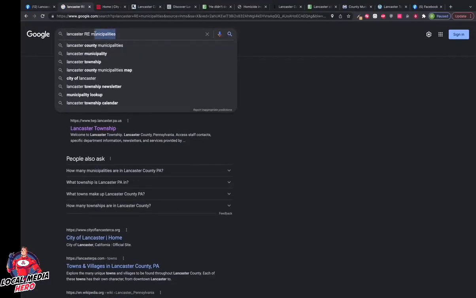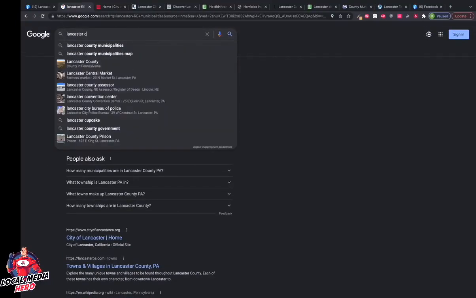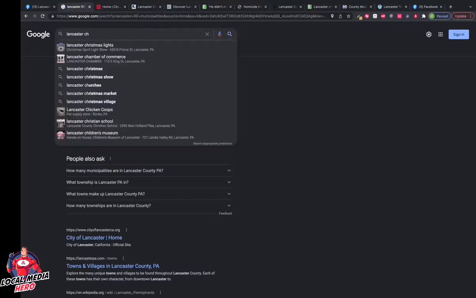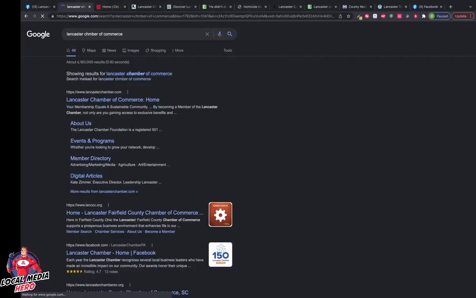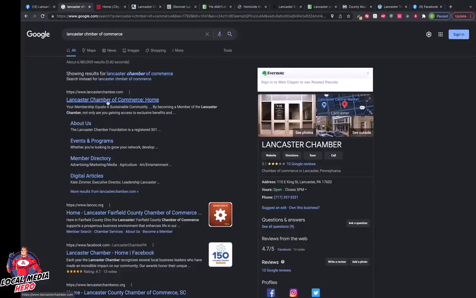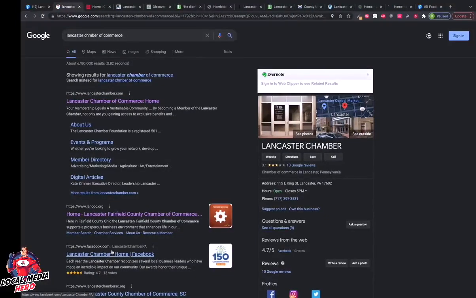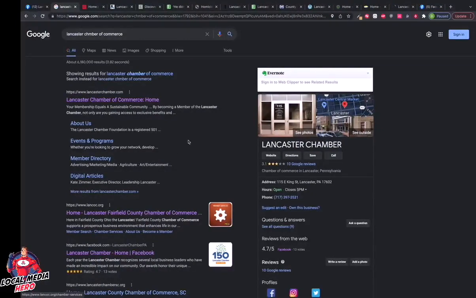Now let's go in and perhaps type in Chamber of Commerce. You can find all kinds of resources from Chambers of Commerce. There we go. And there's Lancaster Chamber right there. I can just open this one. I'm sure there's others as well. So let's go ahead and open the Lancaster Fairfield County Chamber of Commerce as well. We can open that as well. And look, they actually have a Facebook page. We can open that as well. So now we've got a bunch of different resources available to us. We can start to do some searching.